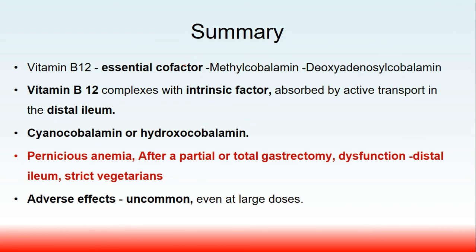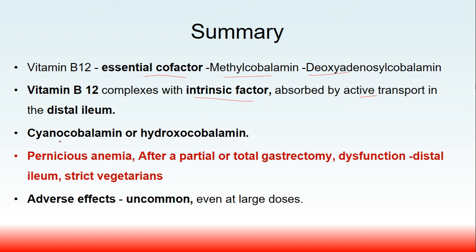Coming to the summary, vitamin B12 is an essential cofactor. Methylcobalamin and deoxyadenosylcobalamin are the active coenzymes of vitamin B12, which are involved in many metabolic functions. The dietary form of vitamin B12 complexes with intrinsic factor, which is responsible for the absorption of vitamin B12 in the distal ileum through an active transport system.